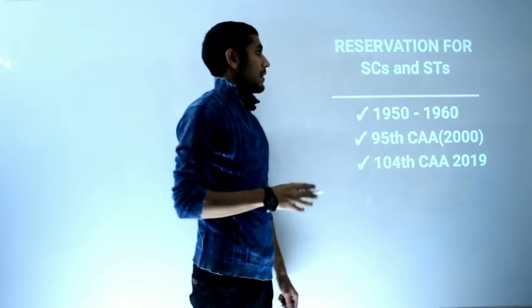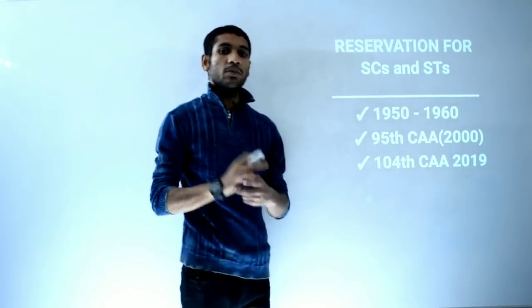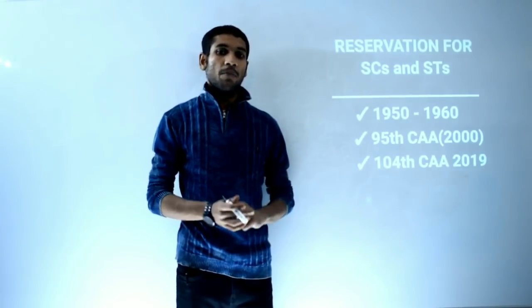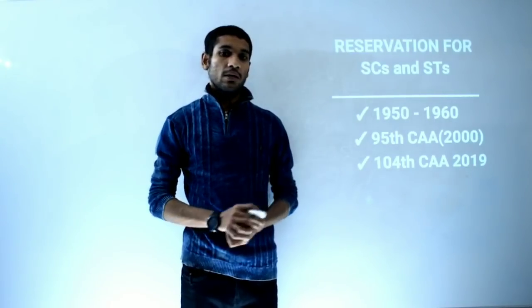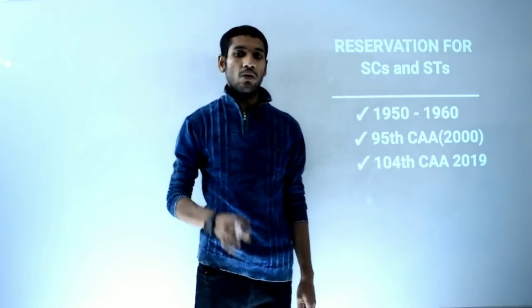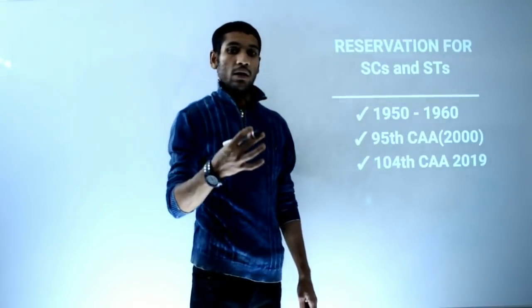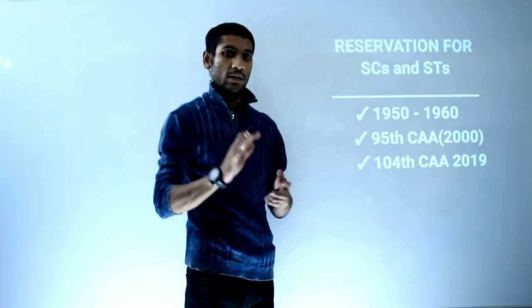Okay, now reservation for SCs and STs. See, there are some seats of Lok Sabha where scheduled castes and scheduled tribes seats have been reserved, so that only scheduled caste people can contest the election of that constituency.